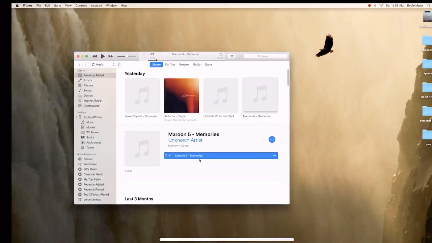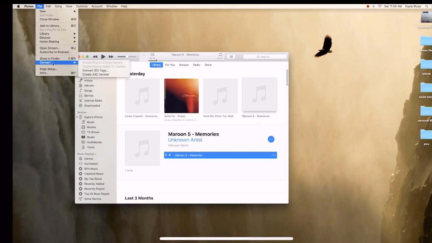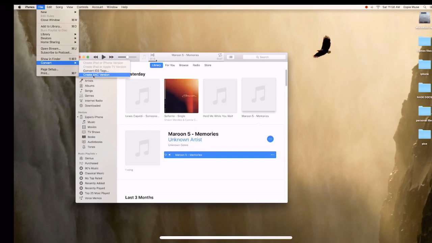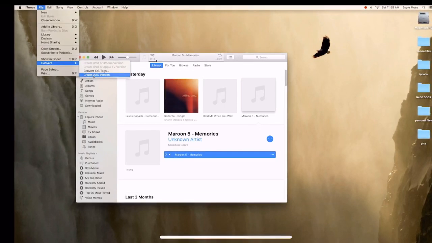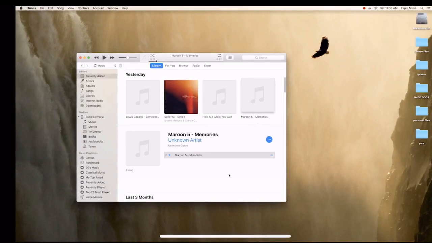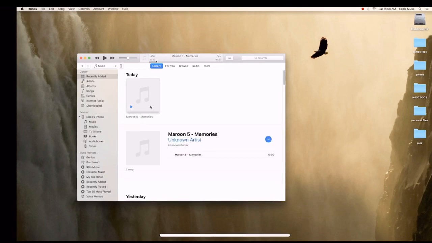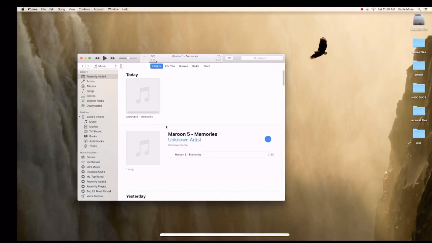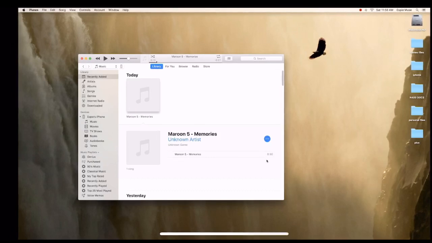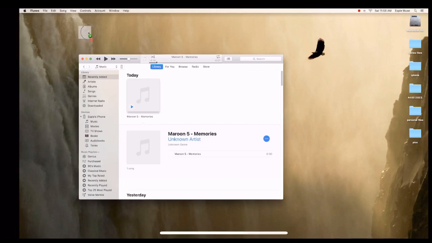So, habang nakaselect yan, pupunta ka sa file. And then, we're gonna convert it: file, convert, then create AAC version. So, click. So, you created the AAC version already. So, ayan. Punta ka lang dun sa today, dun sa taas, scroll up mo. So, makikita mo 30 seconds. Then, the next thing you're gonna do is drag it in your desktop.